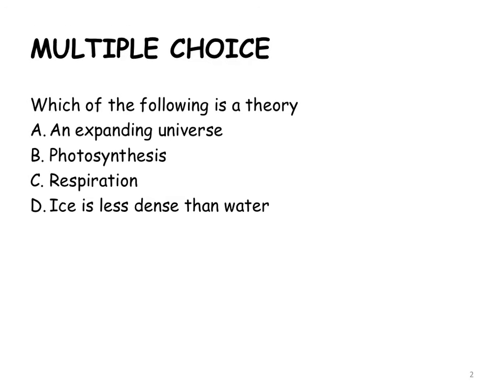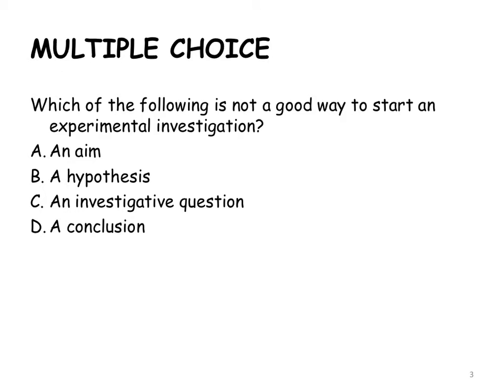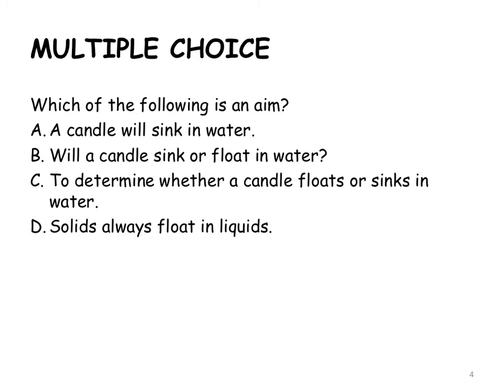Which of the following is not a good way to start an experimental investigation? We can start with an aim, a hypothesis, or an investigative question. We end with a conclusion. So D is the correct answer there. Which of the following is an aim? Aims must start with the word "to", so only C can be the correct answer. Which of the following is an investigative question? It needs to end with a question mark, so therefore only B could be the correct answer.